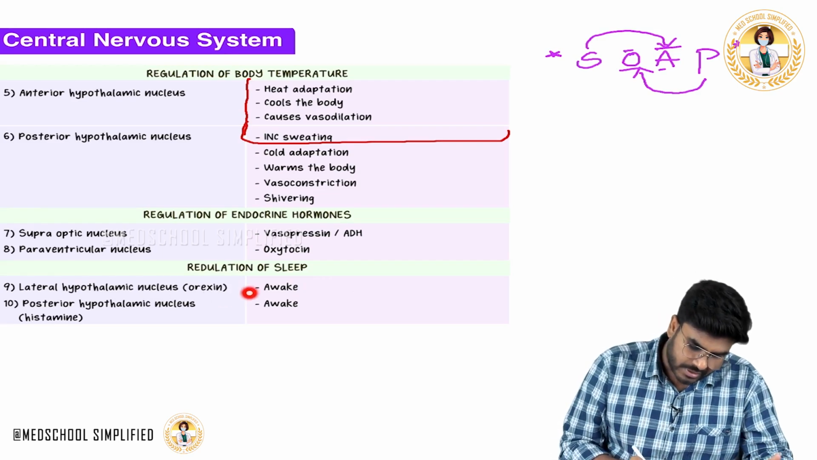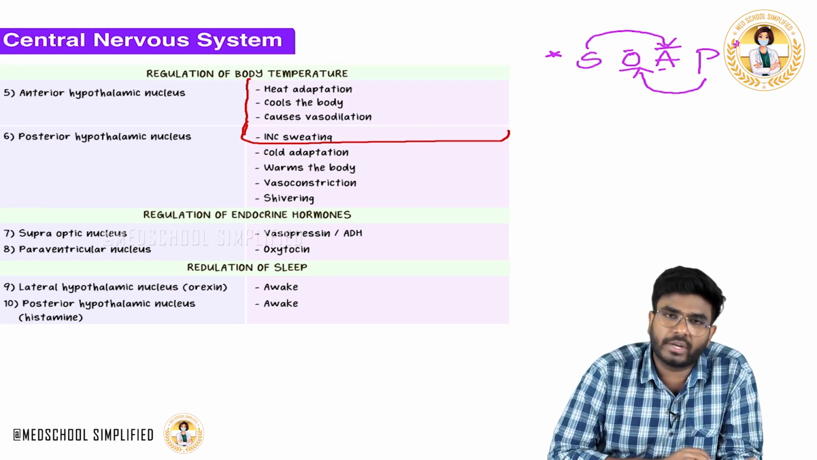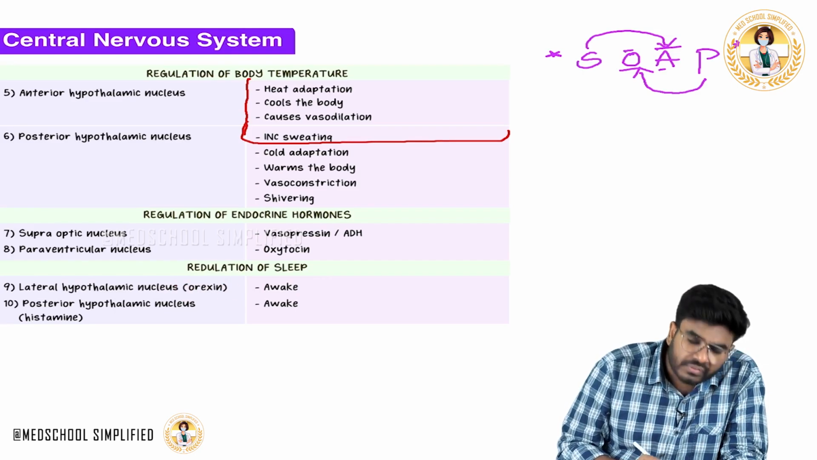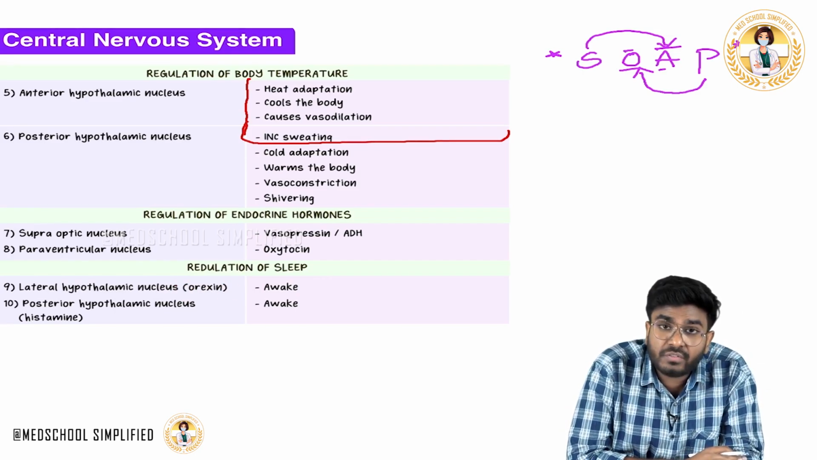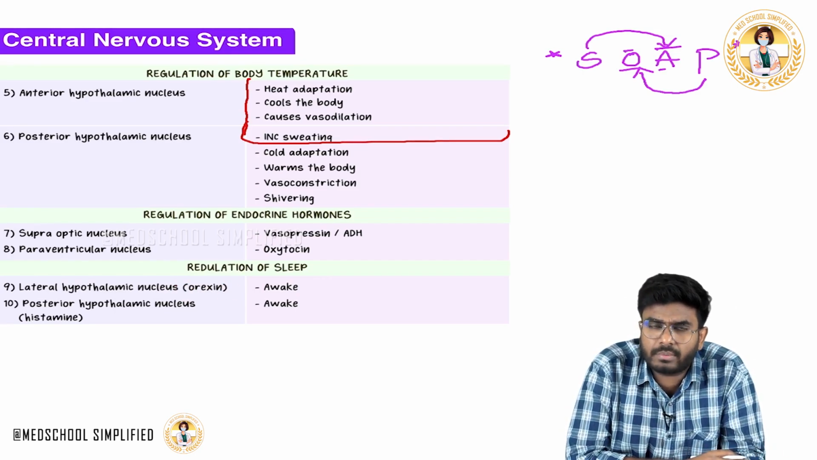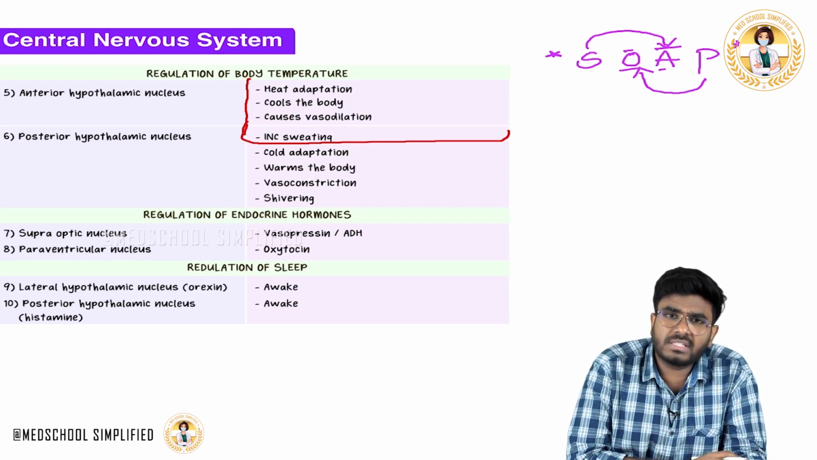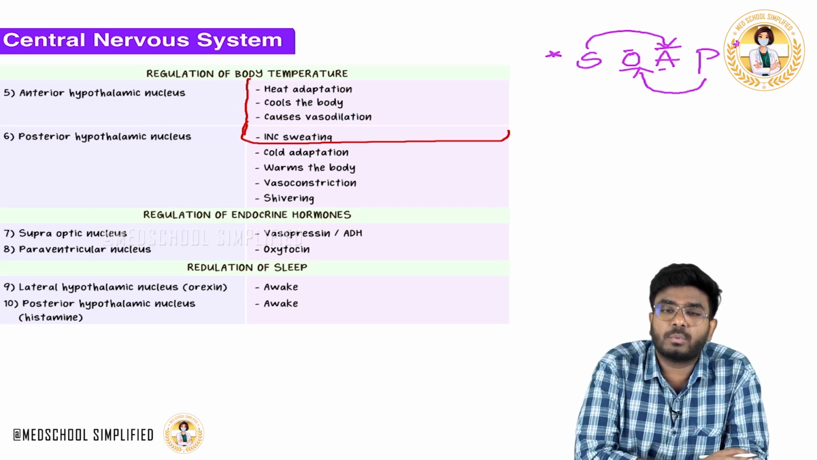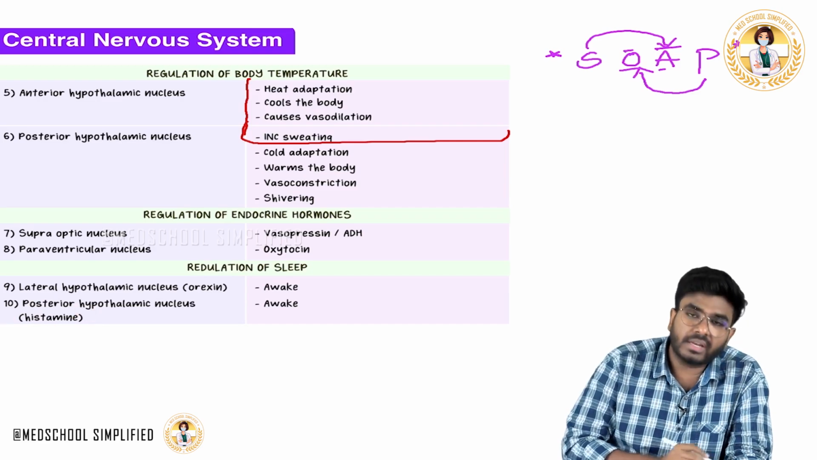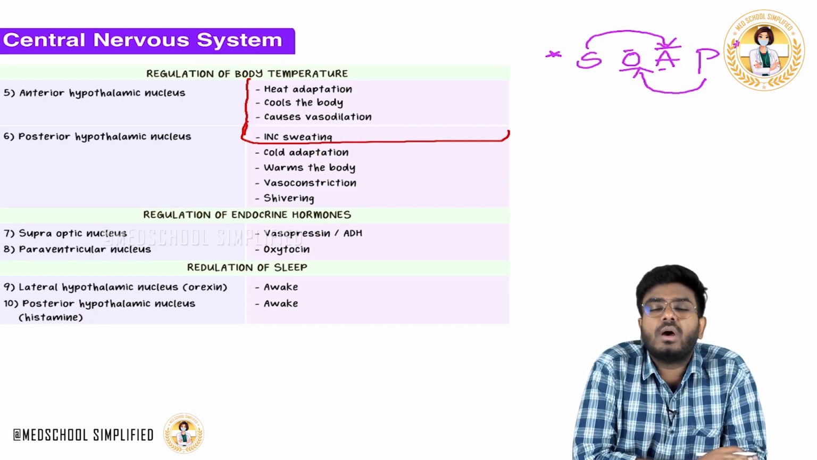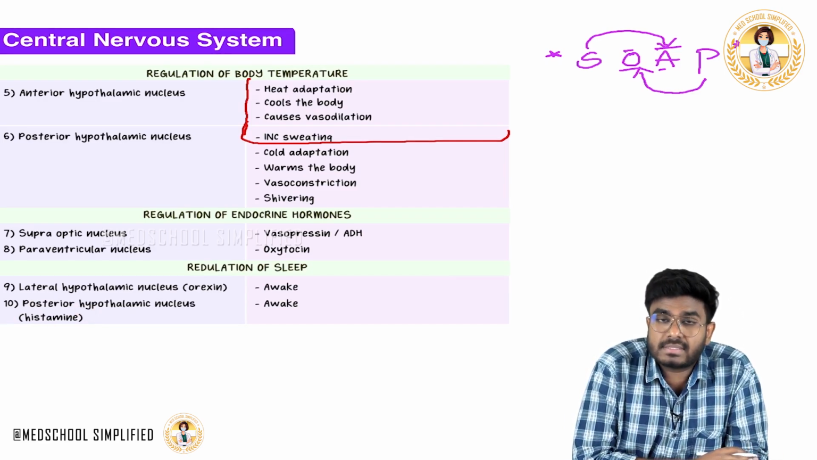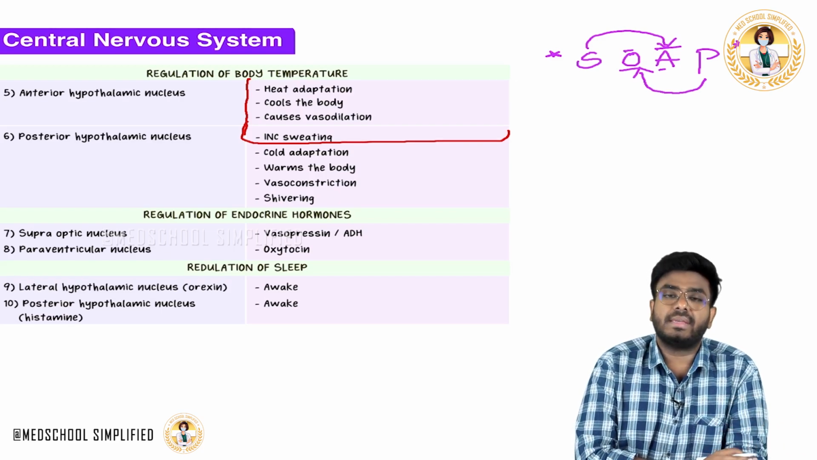Remember that orexin is also called hypocretin. Whenever you have a deficiency of orexin, it will cause excessive sleep. That is called narcolepsy. So narcolepsy is a disorder because of deficiency of orexin. If someone asks you whether orexin is a neurotransmitter of wakefulness or sleep, it's a neurotransmitter of wakefulness. In the same way, histamine, which comes from the posterior hypothalamic nucleus, is also a neurotransmitter of wakefulness. It will make you awake.